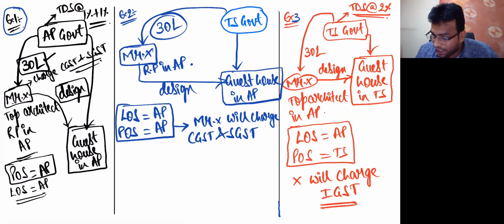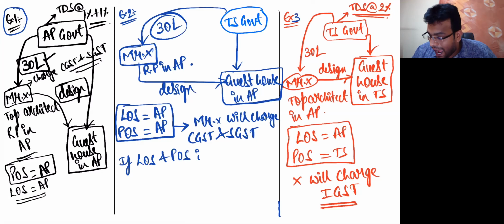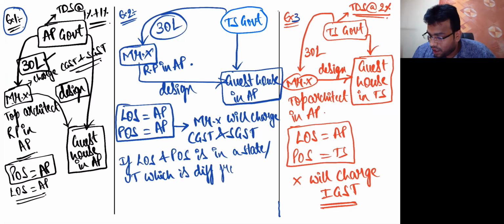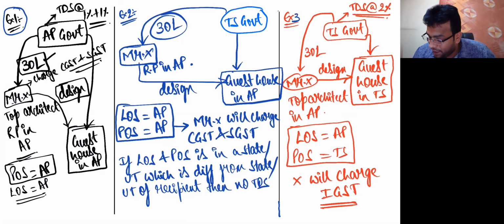Now, the point they told is that if the location of supplier and place of supply are in a state or UT which is different from the state or UT of the recipient, then no TDS will apply.